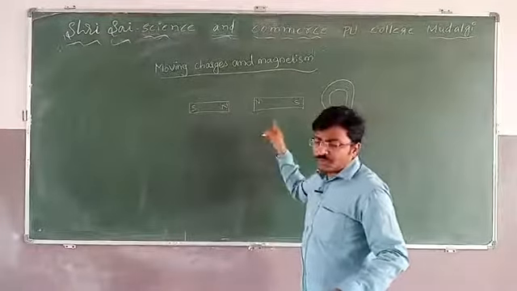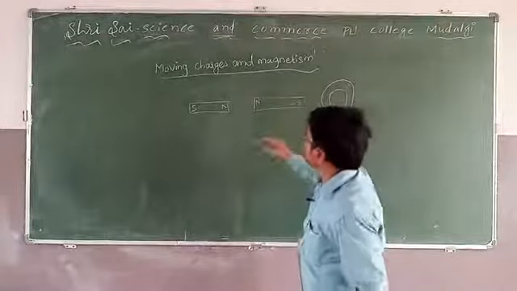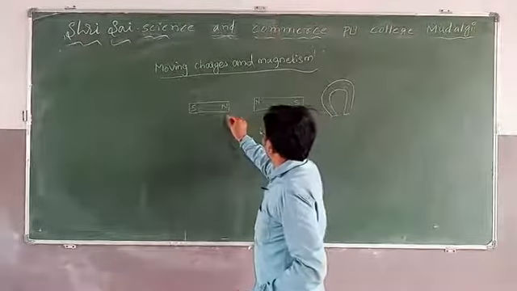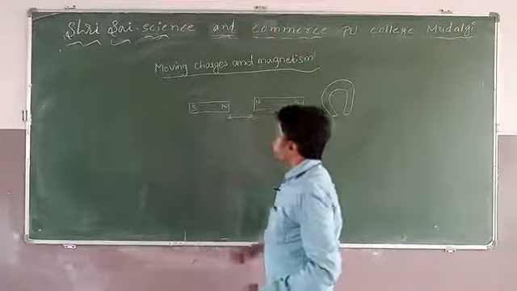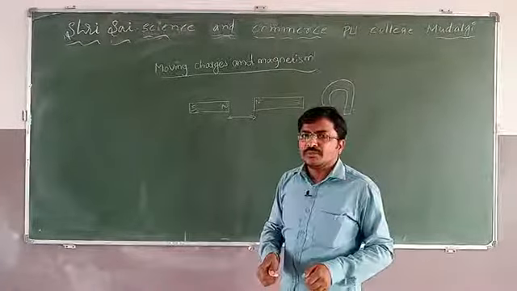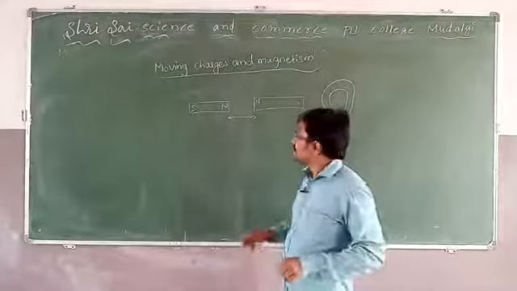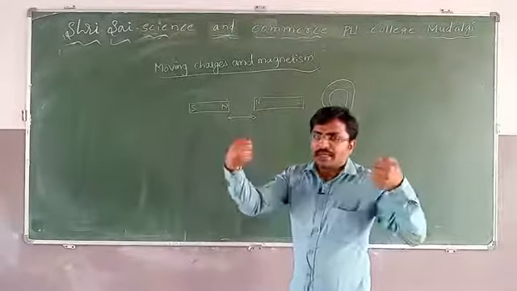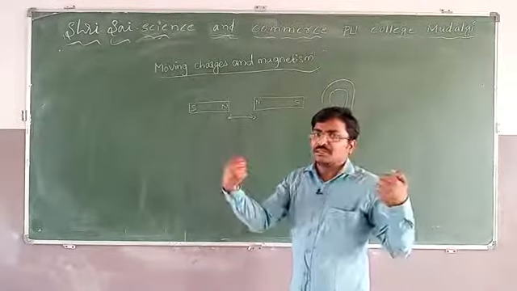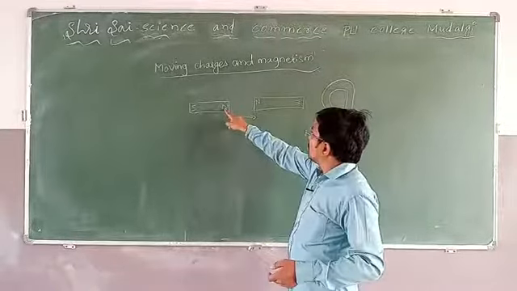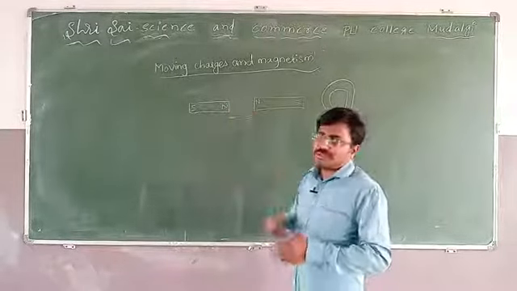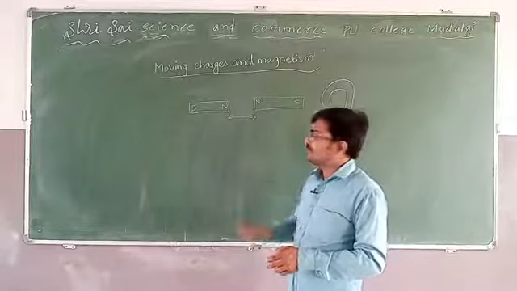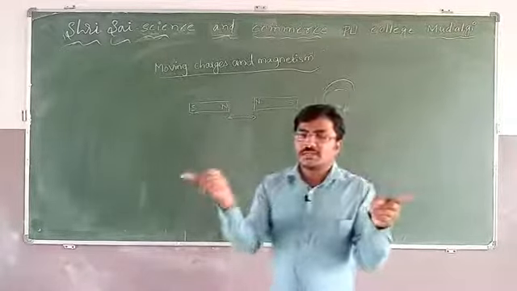If I bring these two magnets and they repel each other, repel means they move far away from each other. When you bring these two magnets near to each other, they start to move back. They repel because both north sides are facing each other. If north is facing north, then repulsion.